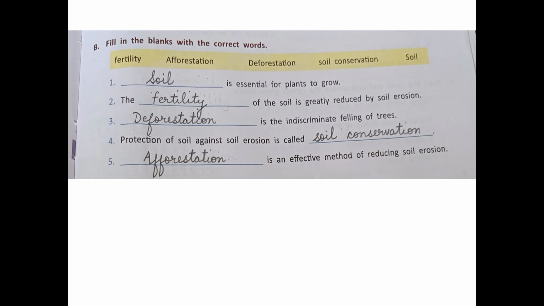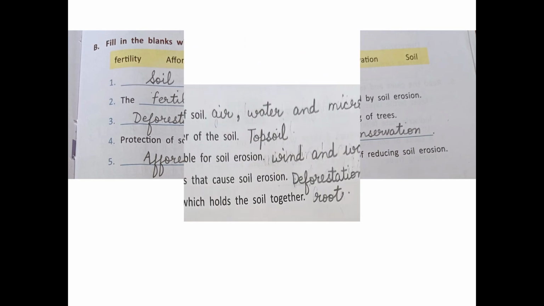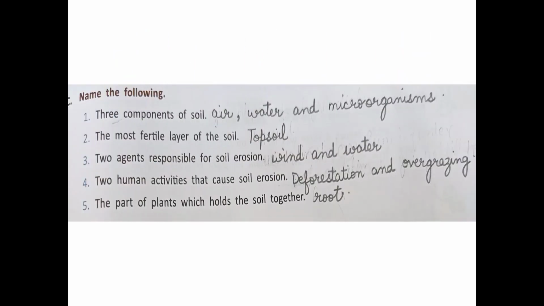Now come to the next exercise. Exercise C. Name the following. Number 1, 3 components of soil. Soil किन किन चीज़ों से मिलकर बनी है? 3 components of soil. Answer is air, water and microorganisms.